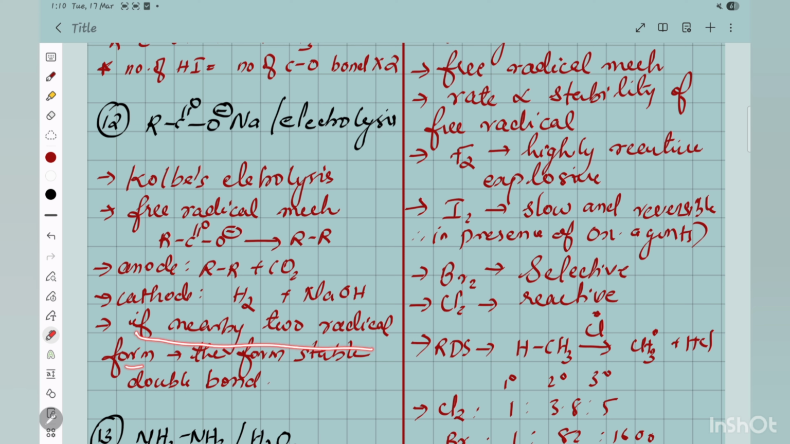Now if two radicals form nearby, they form a stable double bond. Yeah, if the R radical is like this, then it is forming the double bond. So you should know how to approach the question.